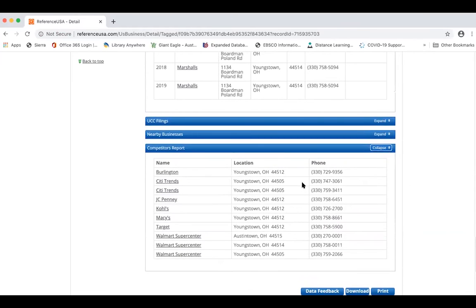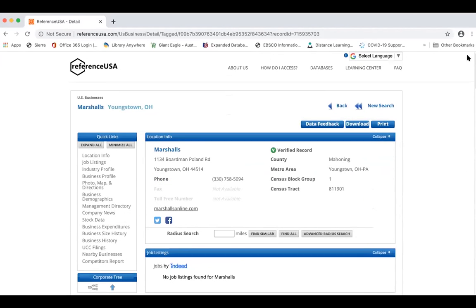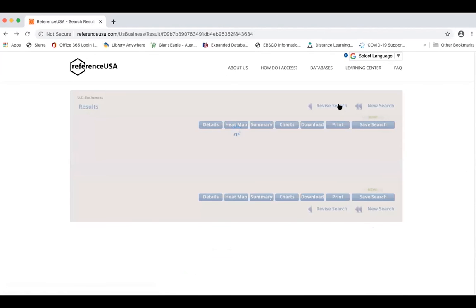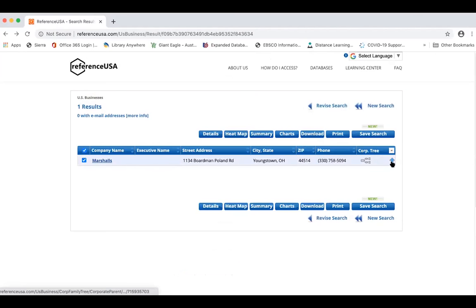But you have to be careful about what's in the competitors report. For years, Reference USA had TJ Maxx listed as a competitor of Marshalls. If we go up to the top and click back, I can click on this arrow here for the corporate tree and go all the way up to the corporate headquarters.